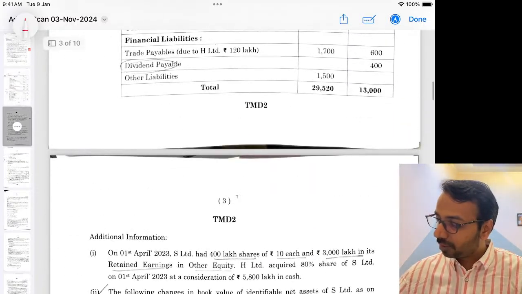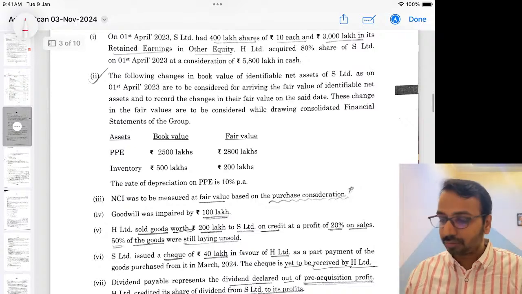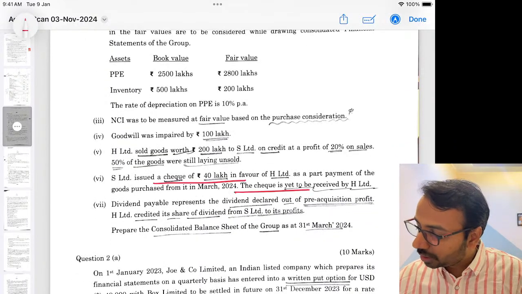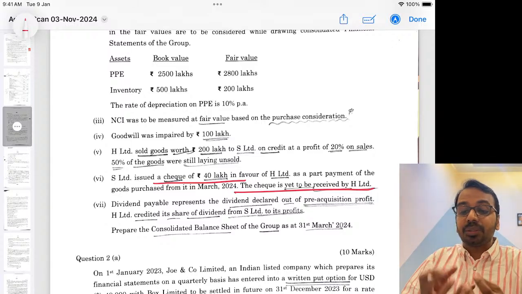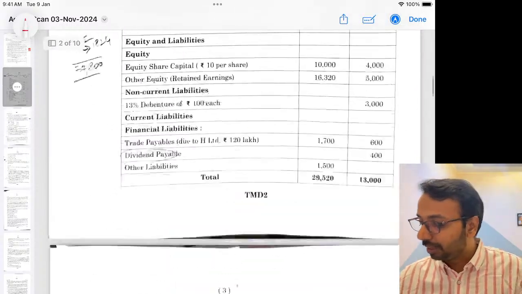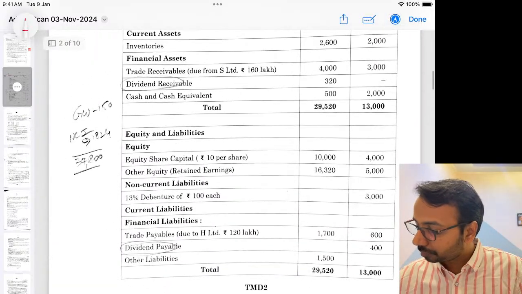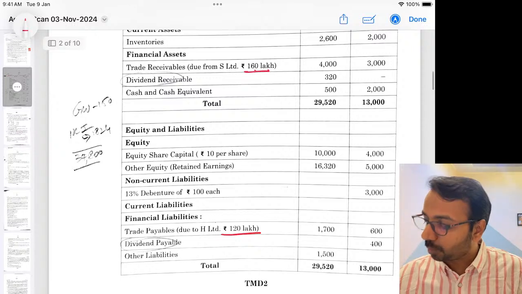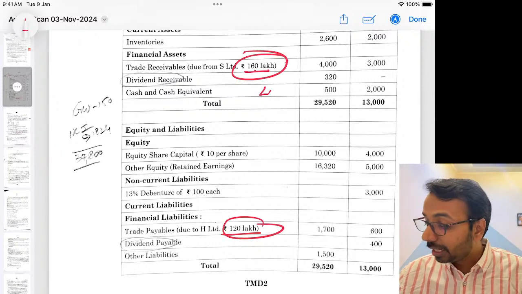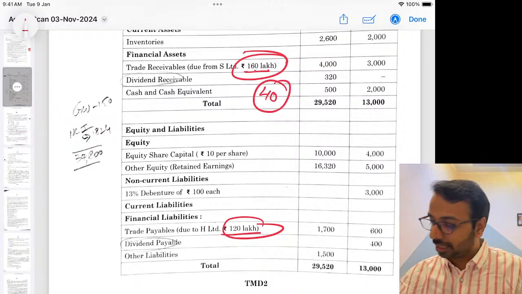Now the only thing, the way they have tried to confuse students, is that they have said a check has been issued and a check is yet to be received. So this is something which is called cash in transit, right? So that is the adjustment here. When you eliminate, here it is 120, here it is 160. 120 will go off from here, 160 will go off from here, and you will have 40 as cash in transit. That is one adjustment.